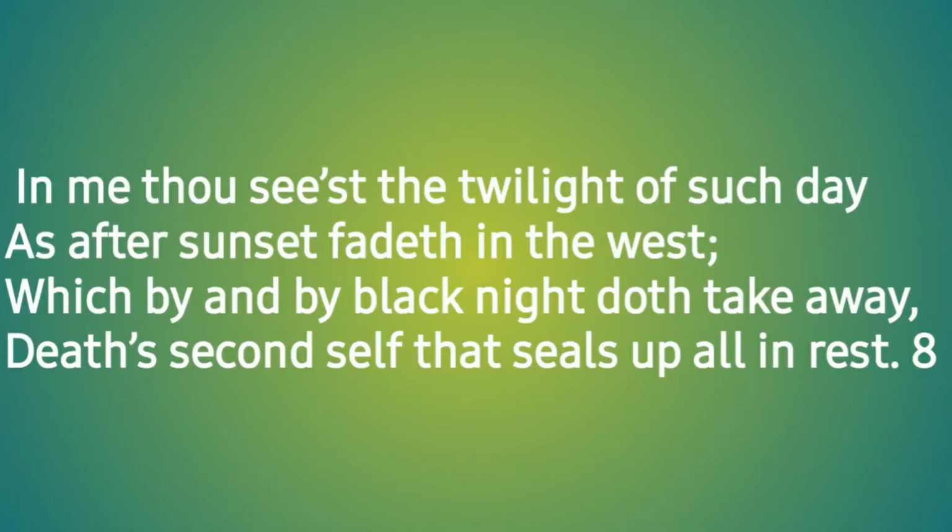Second quatrain. In me thou seest the twilight of such day, as after sunset fades in the west, which by and by black night doth take away, death's second self that seals up all in rest. So in the second quatrain, our life is compared with the twilight, or we can say the light after the sunset. Just after the sunset, the light that we see, our old age is also like that, because after some time it will become darkness everywhere. Darkness is the second self of death.